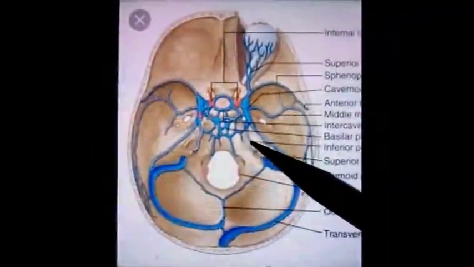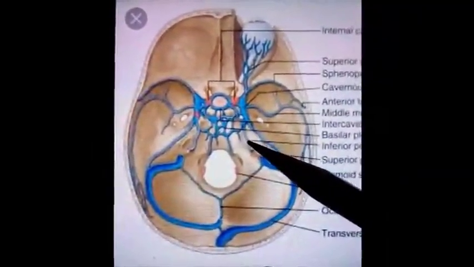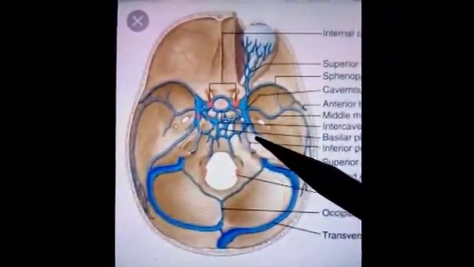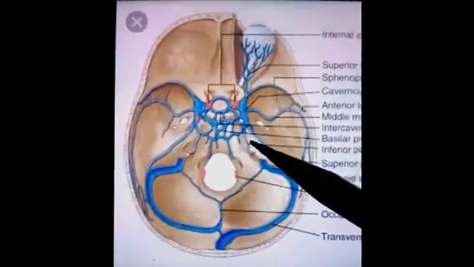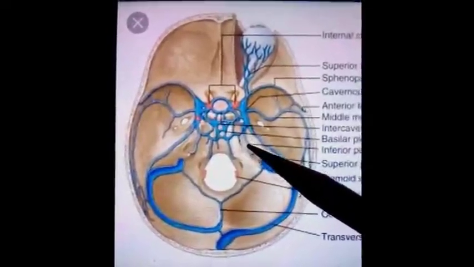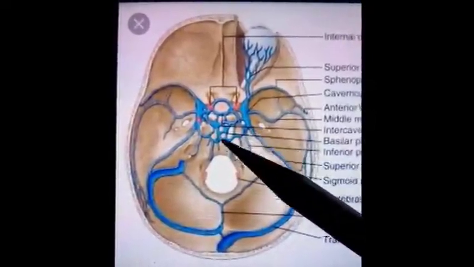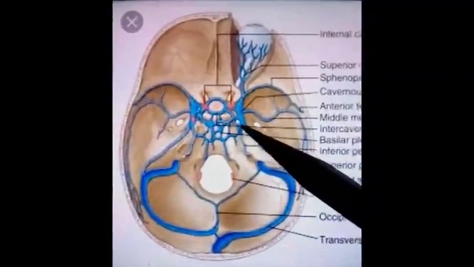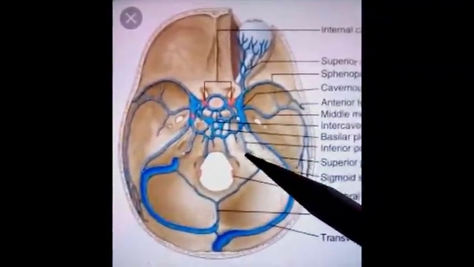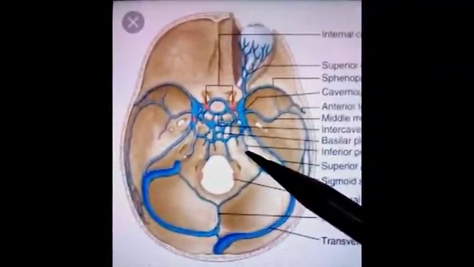Next sinus is the inferior petrosal sinus. Inferior petrosal sinus lies in the petro-occipital fissure. Petro-occipital fissure means the junction of the petrotemporal bone, this is the petrotemporal bone and this is the occipital bone. So both join at the petro-occipital fissure, and in this fissure lies this small sinus known as the inferior petrosal sinus.